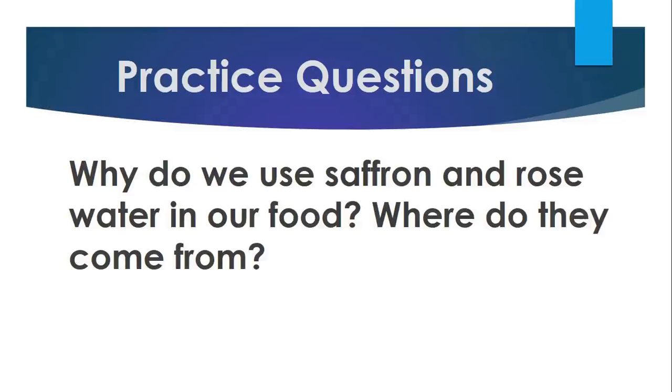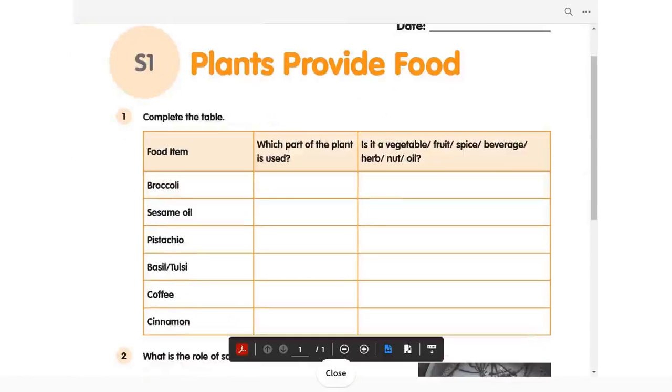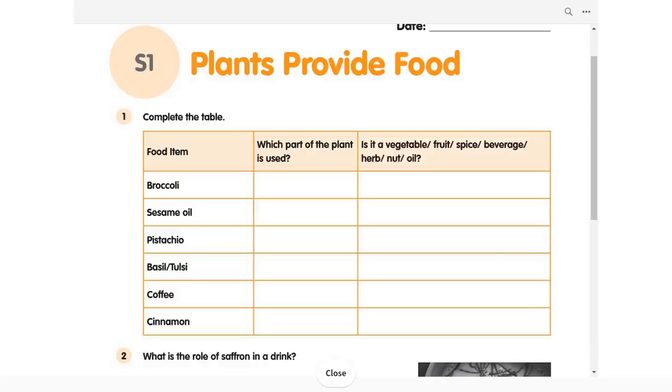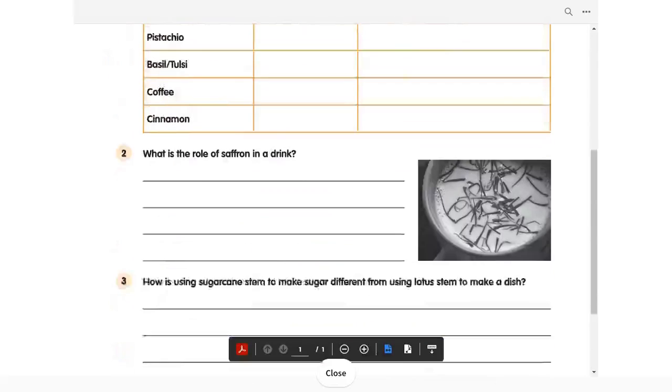Next, worksheet questions. In S1, first question, complete the table. There is a table with the columns, food item, which part of the plant is used, and it comes under which food group. There are some food items: broccoli, sesame oil, pistachio, tulsi, coffee, cinnamon. You need to write which part of the plant is used for this food item and it comes under which food group. Okay.